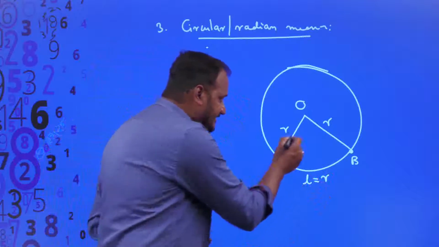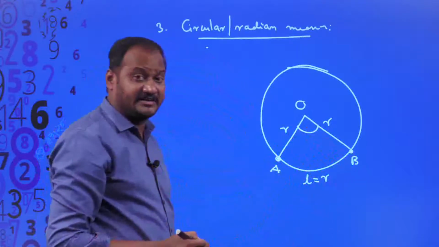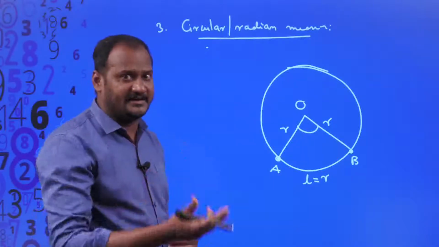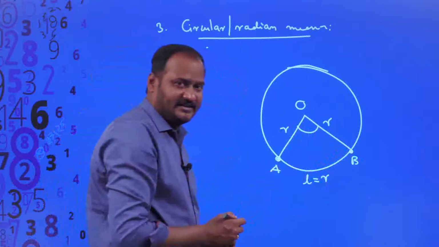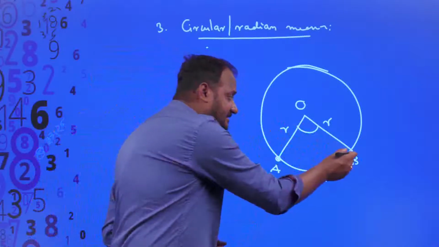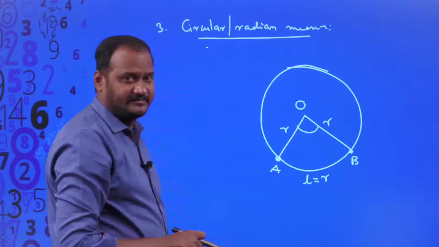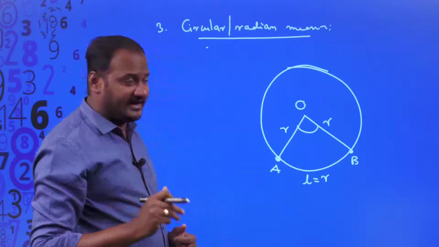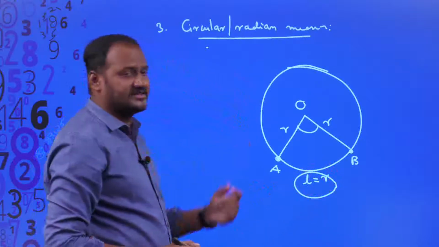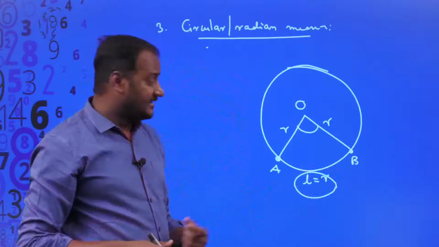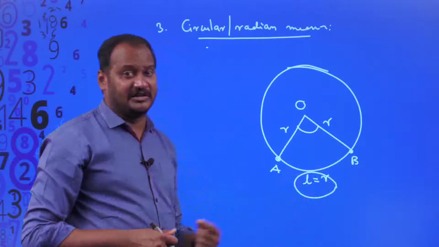The length of the arc of a sector is also equal to the length of the radius. Then this is the angle subtended by this arc. Angle subtended by the arc means the angle made by the arc, at the center. That is the angle subtended by this arc whose length is equal to the radius of the circle. Ensure that the length of the arc must be equal to the radius of the circle. Suppose the radius of the circle is equal to 5 centimeters. Then the length of the arc of the sector should also be equal to 5 centimeters only.